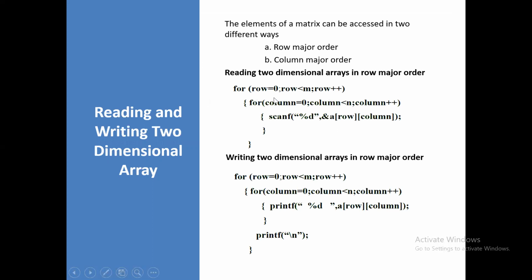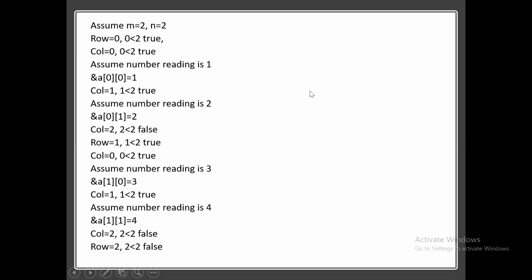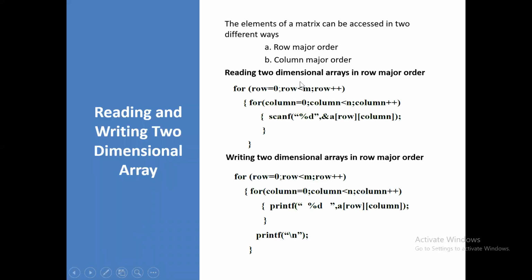Now the row value is 2, and 2 less than 2 condition is going to be false. It comes out from the for loop. Okay, so likewise it works here. It is going to read the two-dimensional array elements, that is, the matrix elements. This is for reading the two-dimensional array elements with respect to row as reference.